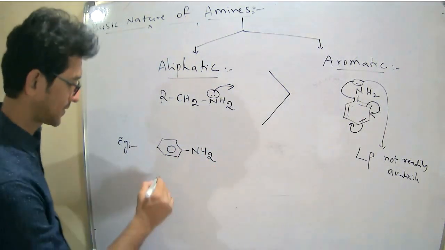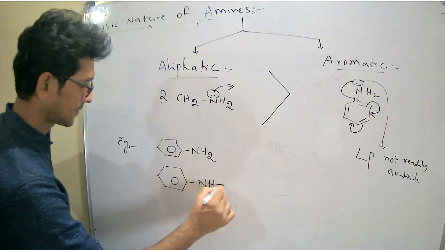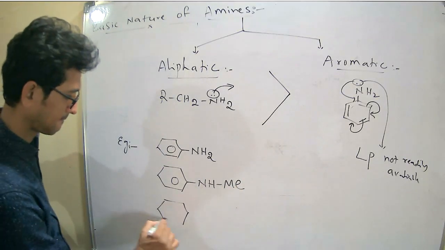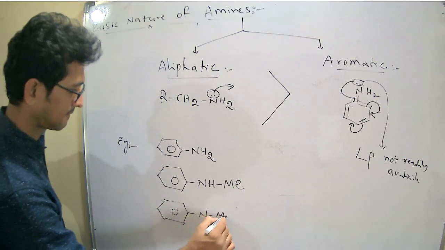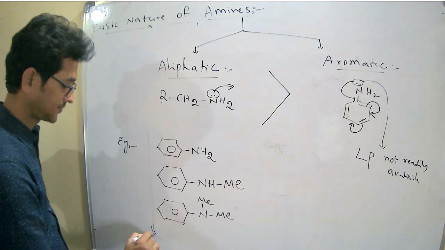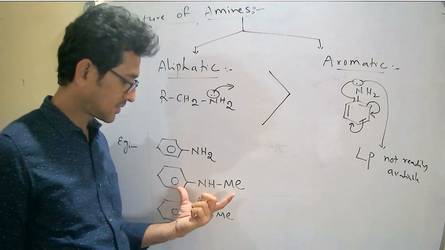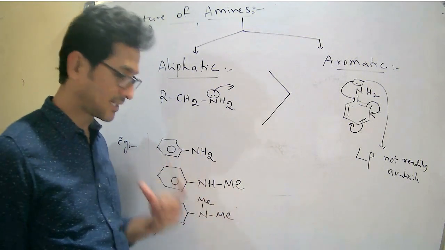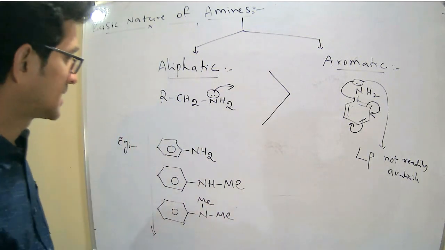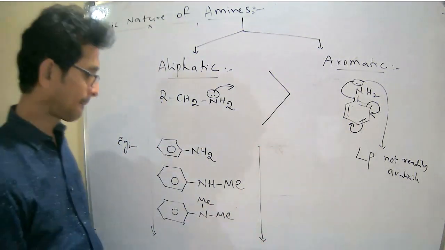NH2, NHMe, methyl, N, Me, Me. So aromatic amine, aliphatic aromatic, and right. Now among these three, which is more basic in nature? Right? Which is more basic in nature?